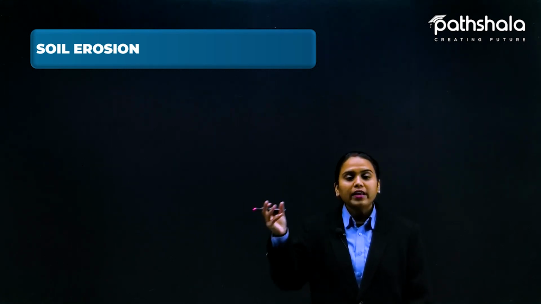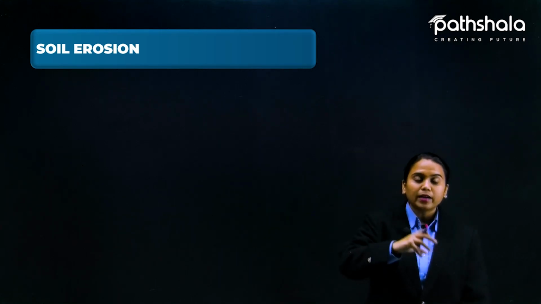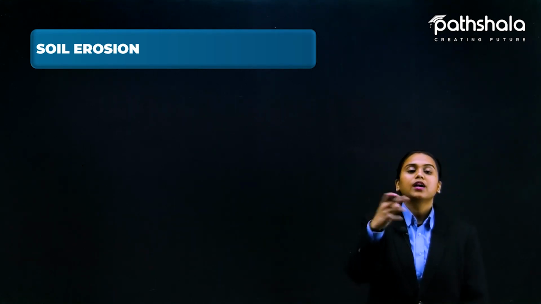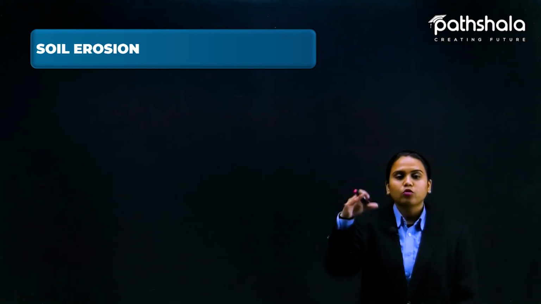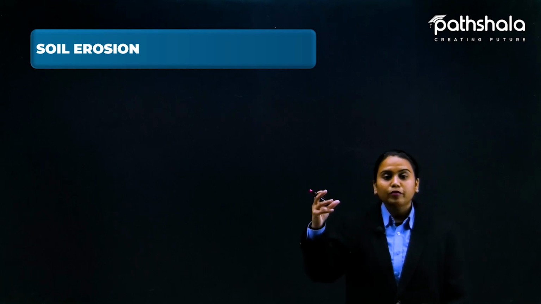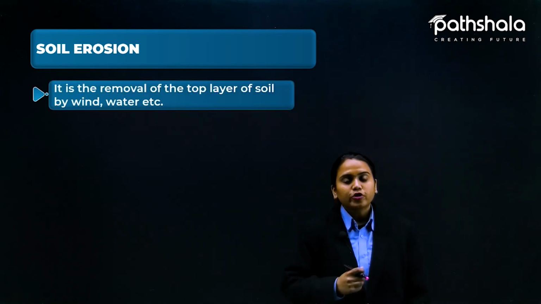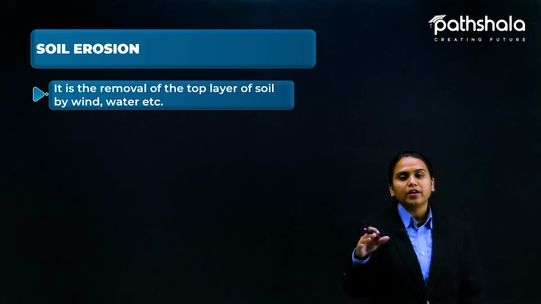How? Soil erosion, as the name suggests, something gets eroded, meaning something gets spoiled or destroyed or wasted, that is called eroding. So we are basically doing that, we are eroding the soil. How, and what is it actually? Actually, it is the removal of the top layer of the soil.